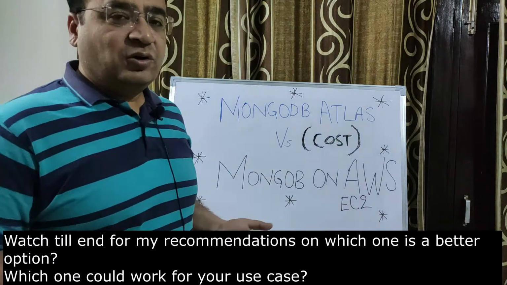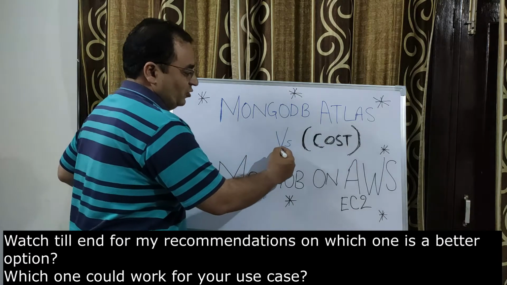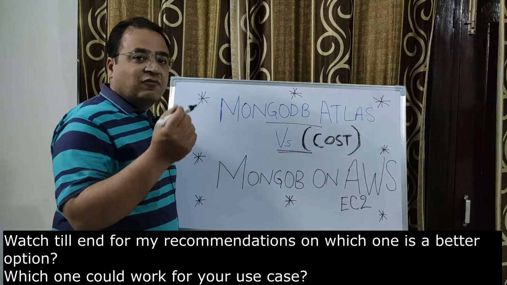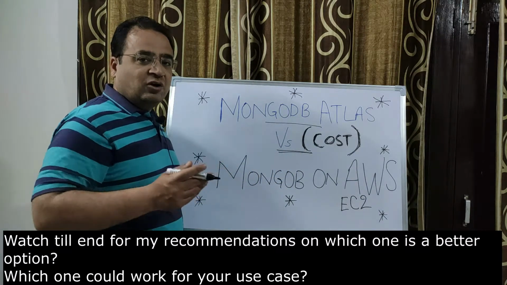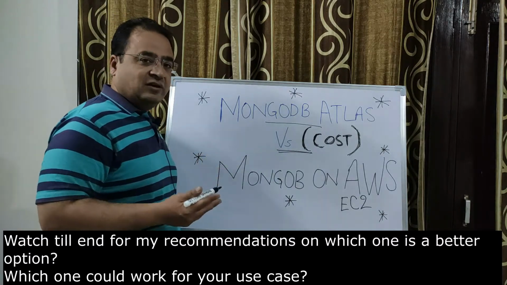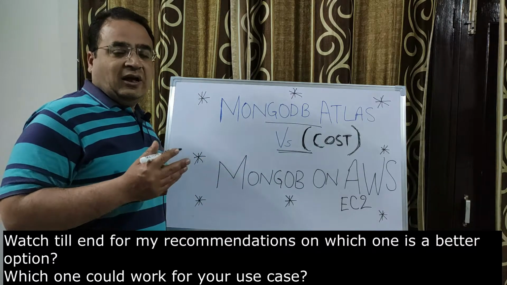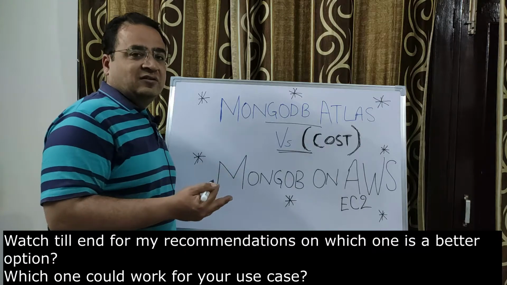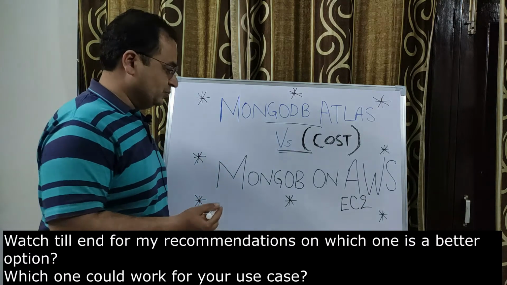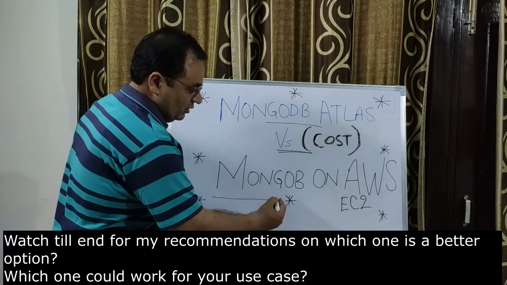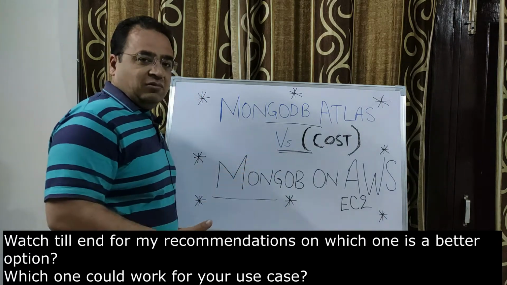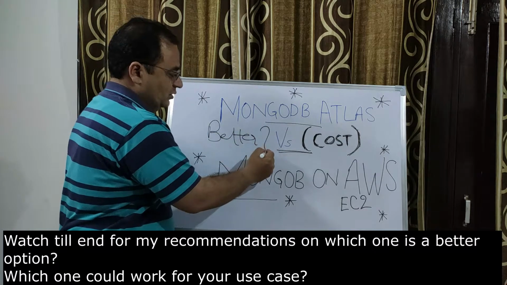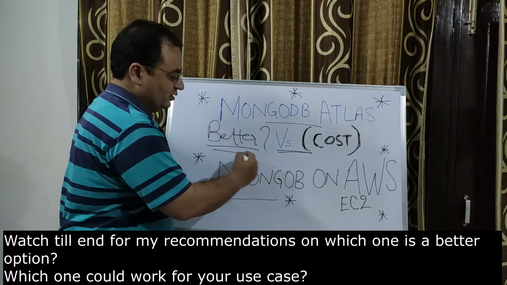So what I'm going to cover. Here, the cost comparison we are going to talk about is specifically MongoDB Atlas, which I have already covered in one of my previous videos. If you have not watched the specific video on MongoDB Atlas, please go to that video and get yourself familiar with MongoDB Atlas, because MongoDB Atlas is a very good service launched by MongoDB. Versus that, we are going to see the cost comparison with MongoDB on AWS. Which one is better? This is the question which we are going to answer in this video.